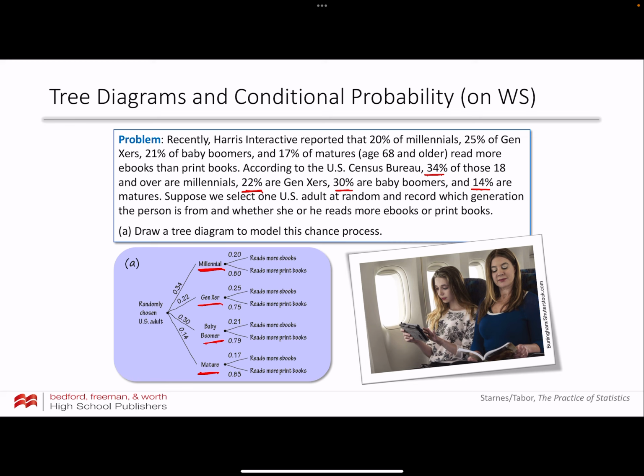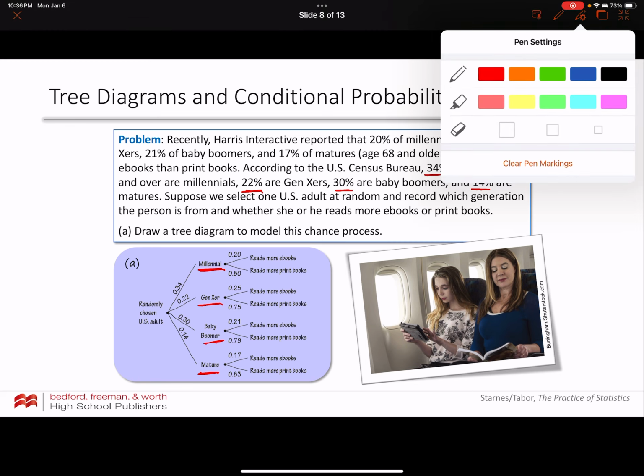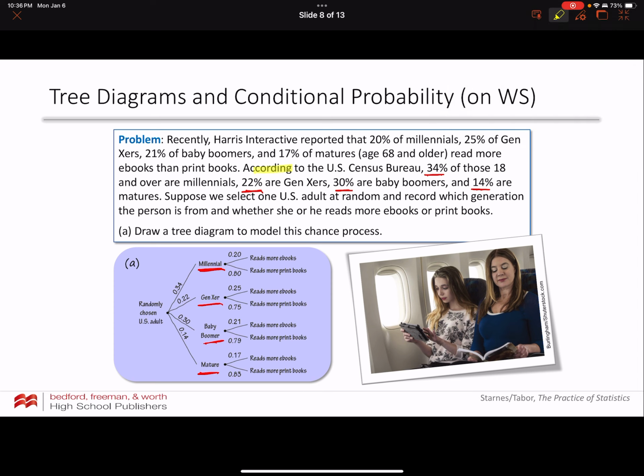This is just out of the U.S. Census, right? It's saying, according to the U.S. Census, and it's just stating percentages. So these are not conditional, okay? Everything in yellow is not conditional, okay?